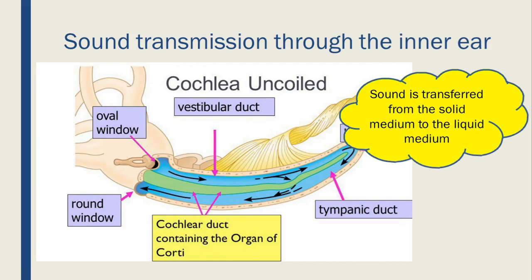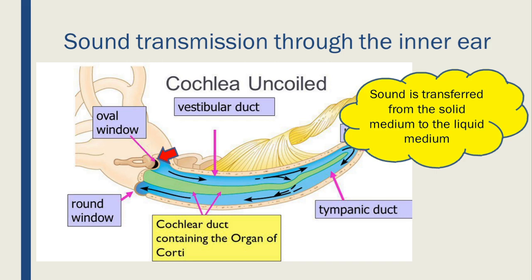The inner ear is filled with non-compressible fluid and the vibrations are now transferred to the fluid medium. It is the stapes that transfers the vibrations to the inner ear. The footplate of stapes is resting on the oval window and the vibrations are causing the bulging of the oval window into the fluid-filled cochlea of inner ear, and vibrations are transmitted.